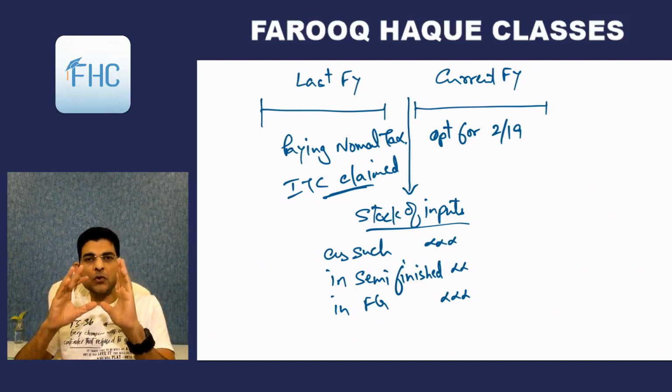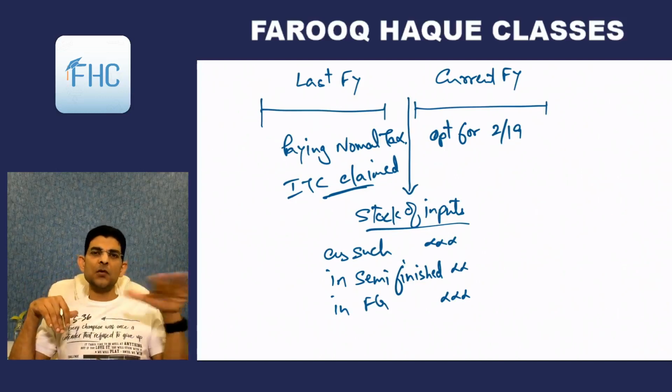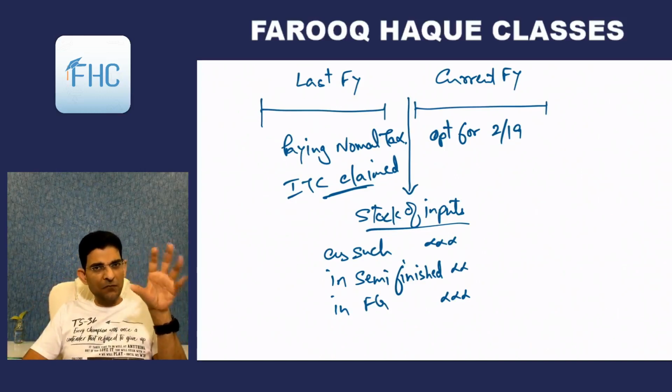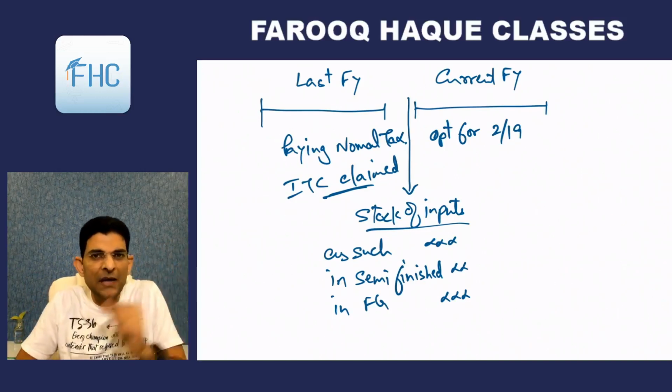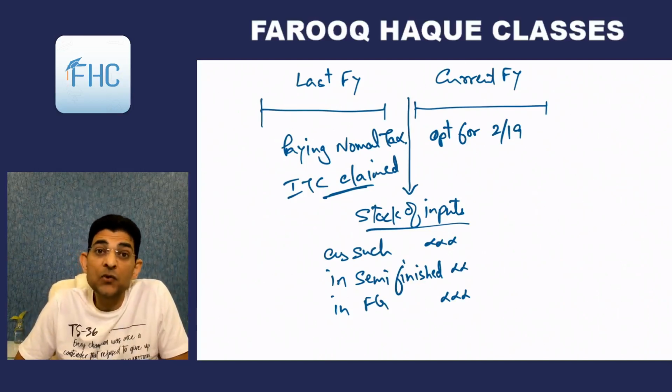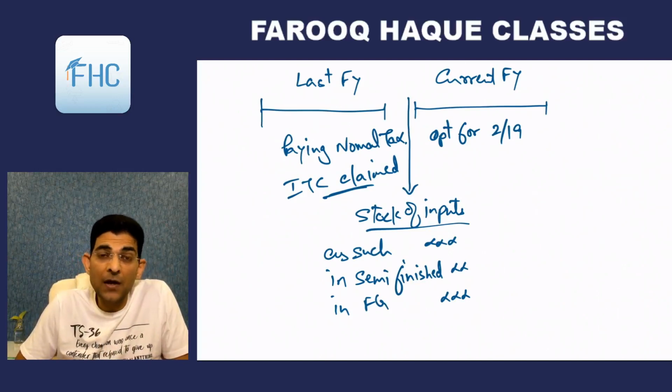So you must have got stock of inputs as such, means raw material as raw material, then semi-finished means WIP, work in progress as per costing language, which is there on 31st March, and the finished goods which have already been manufactured and are also lying in stock with us.